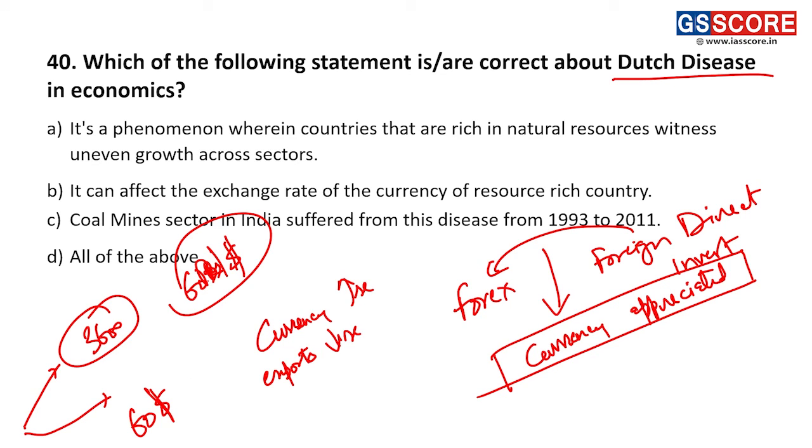If the value of this bicycle in dollar terms is $60, if the exchange rate is 60 rupees per dollar. But if the currency appreciates, let us say to 50 rupees per dollar, the rupee value improves and now the rupee is better off against the dollar. Now $1 is 50 rupees.